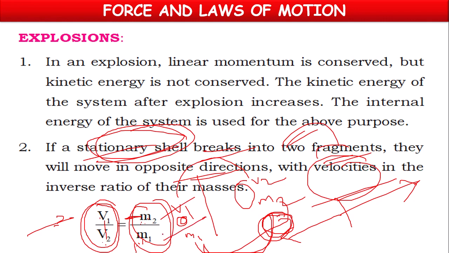Masses are scalars, they do not have any direction. Velocities are vectors, which have negative or positive sign. The velocity ratio equals the inverse ratio of masses, and the minus sign will come here.